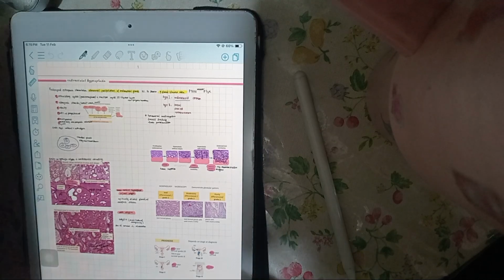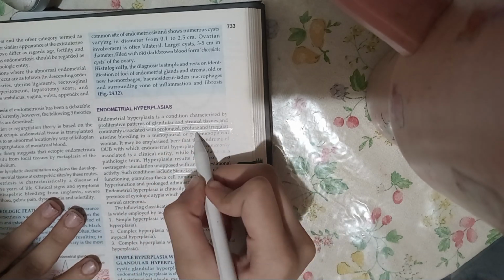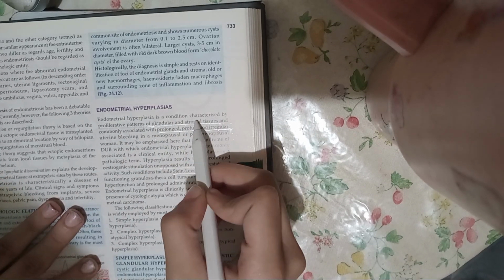Today we're going to be talking about endometrial hyperplasia. So, first of all, what is endometrial hyperplasia? It is, as you can see, a condition characterized by proliferative patterns of glandular and stromal tissues, and it is associated with prolonged, profuse, and irregular uterine bleeding. मतलब कि एक चीज़ जो endometrial hyperplasia में याद रखनी है वो ये कि it is characterized by proliferative pattern of glandular and stromal tissues.